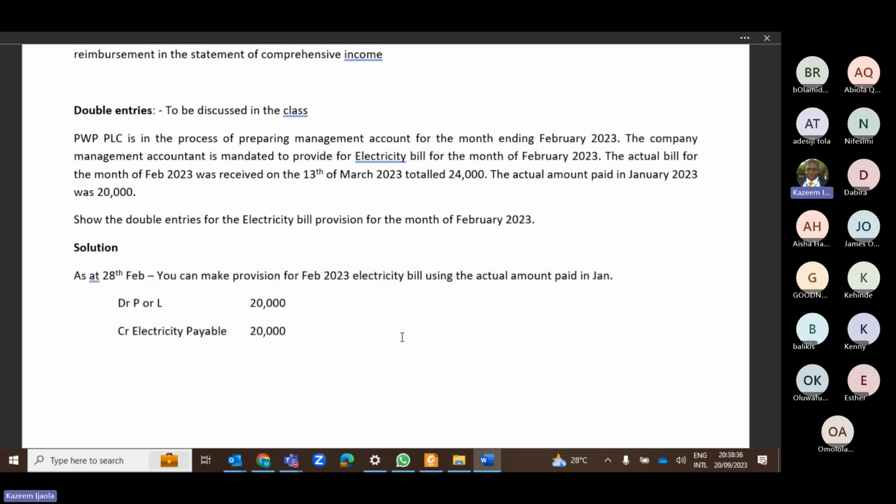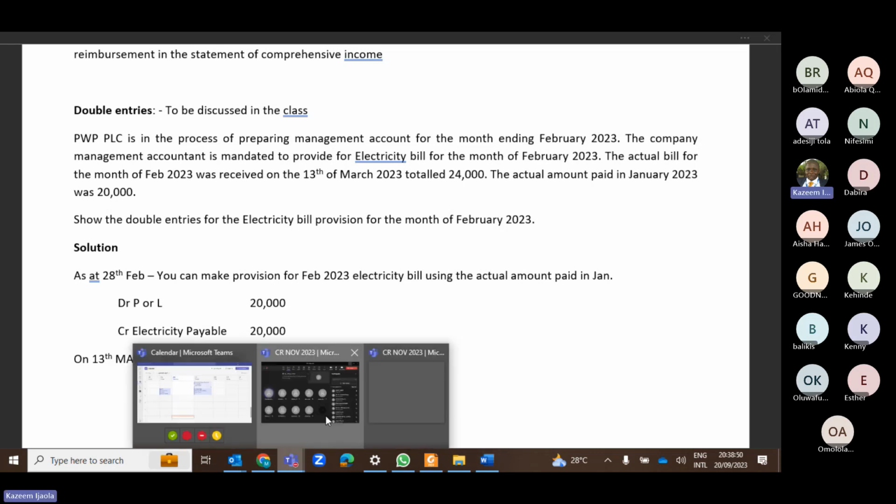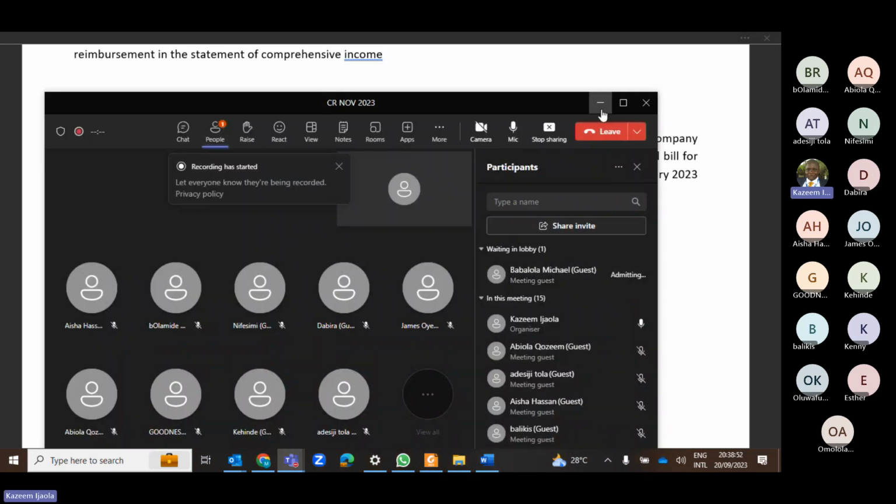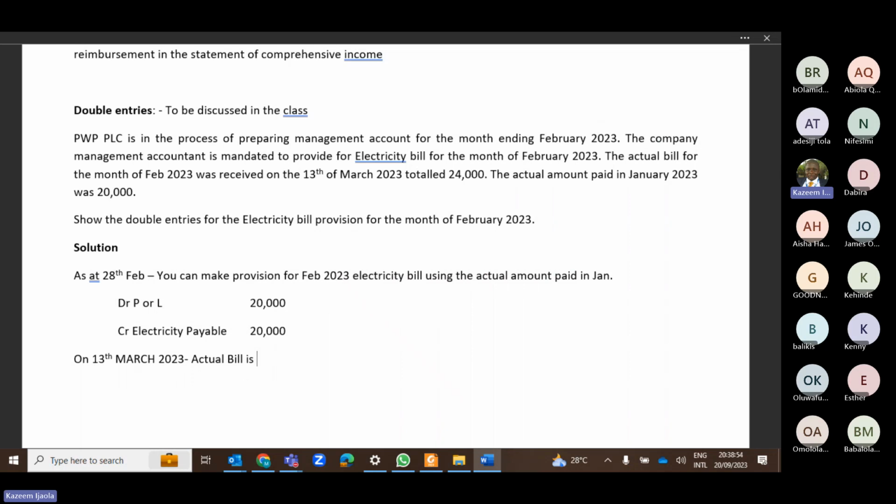Now, you receive the actual bill on 13th of March. The actual bill is 24,000. Now, how will I account for this? Remember, my provision was 20,000, which was used in closing my books for February.